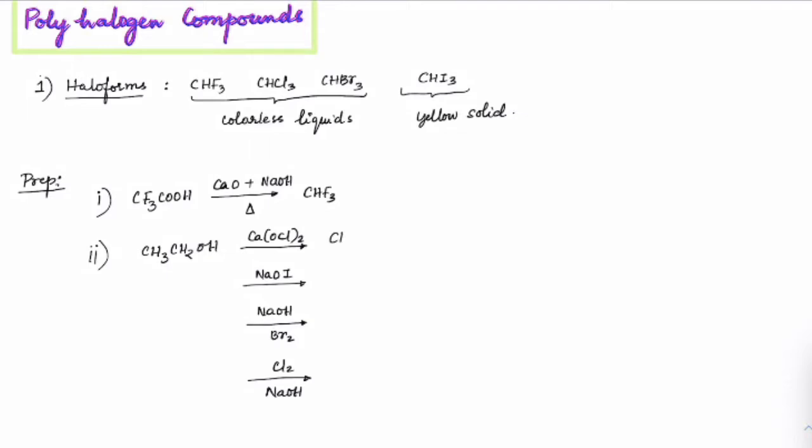We will expect to get HCOO minus and CHCl3. This HCOO minus I could also write as (HCOO)2Ca, considering it is calcium that I took. Here also I can write HCOO minus Na plus and CHI3.